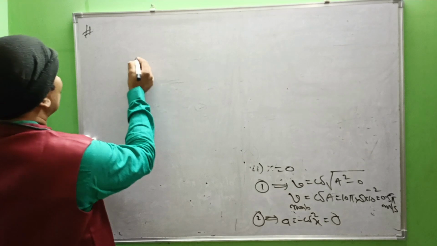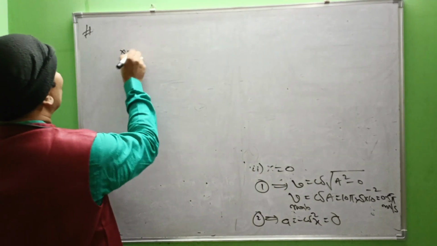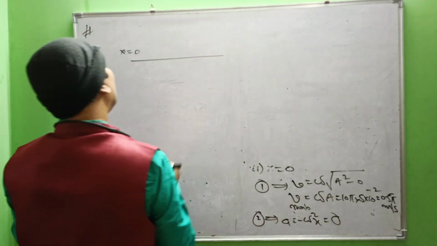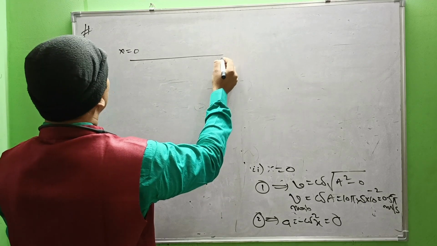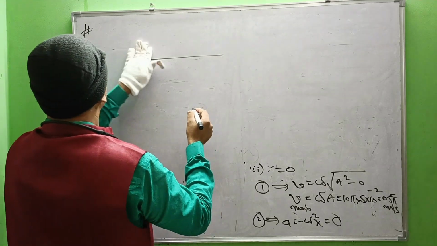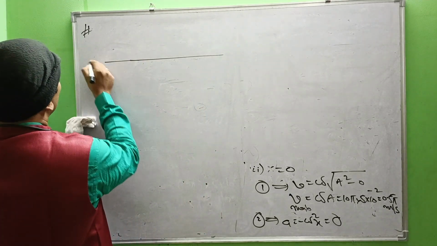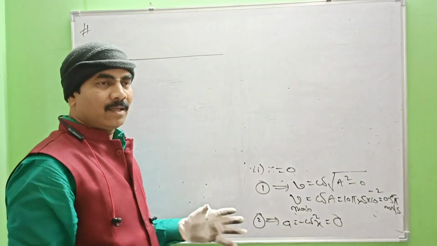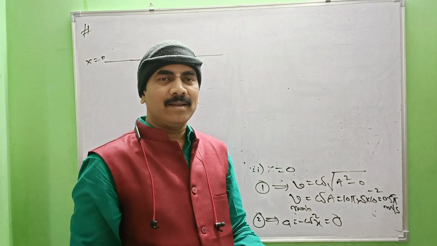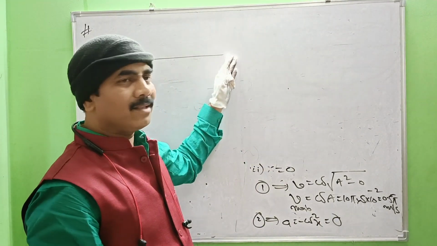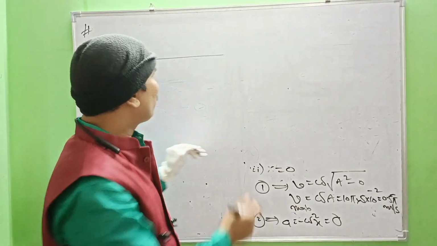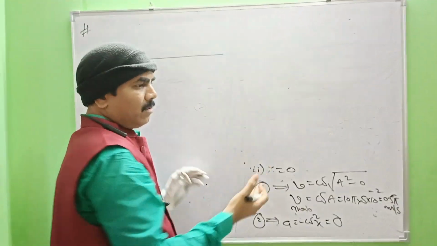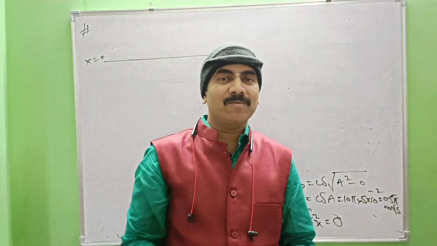See, in the question given like this, this is x equal to 0, for example. Here the particle starts from rest, in the sense we can consider the initial instant at the right extreme position, for example. Why? Because at extreme position velocity of the particle is 0.